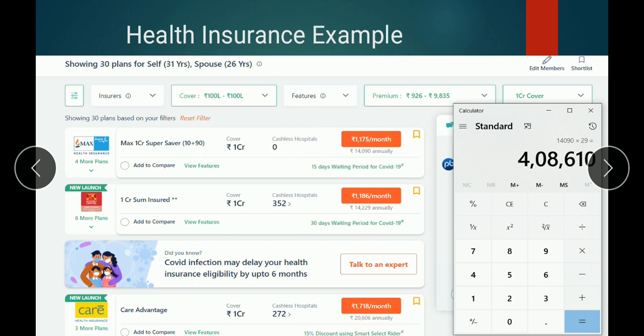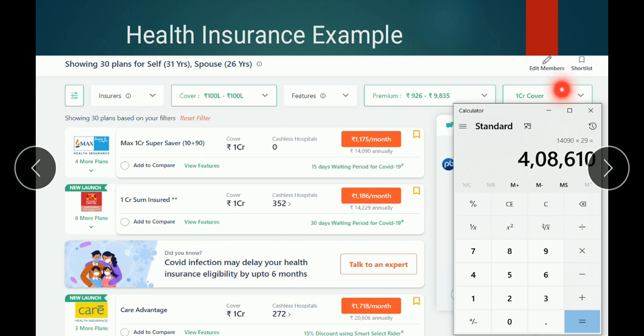Then the website shows me different health insurance coverage plans, such as Max 1 crore super saver, Birla Capital 1 crore sum insured super saver, and Care Advantage health insurance plan. If you see, the Max insurance plan is the least one with 14,090 rupees annually.